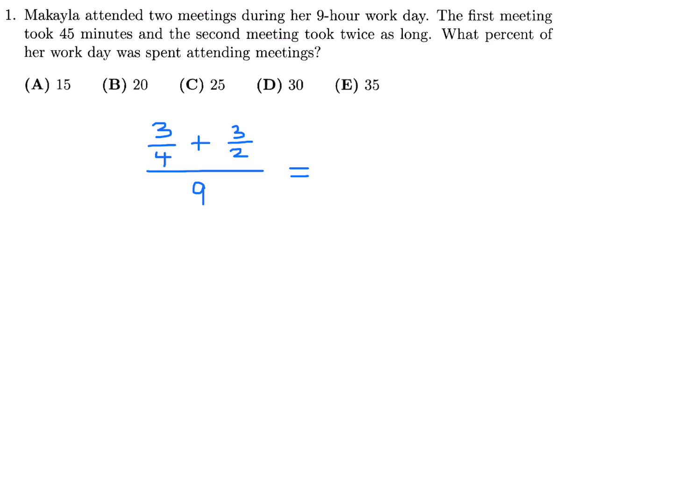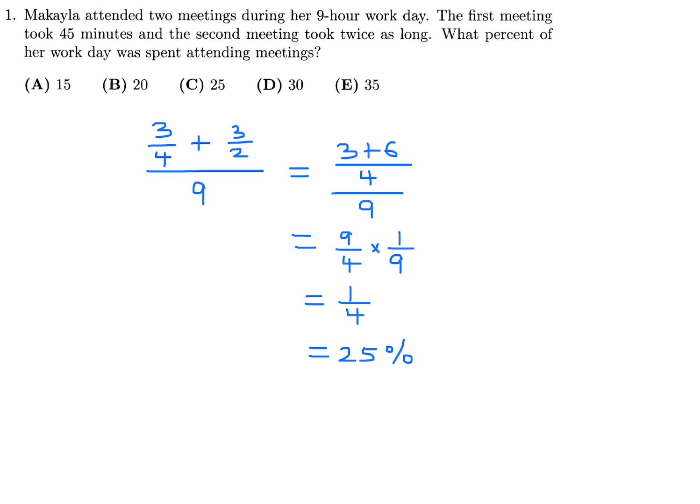So you add these fractions, you get 3 plus 6 over 4, over 9. And this is therefore 9 over 4, invert and multiply, and you get 1 over 9, and therefore this is 1 over 4. And in terms of a percentage, a quarter is 25%. So number 1, the answer is C.